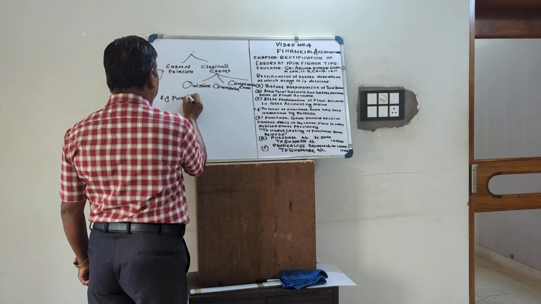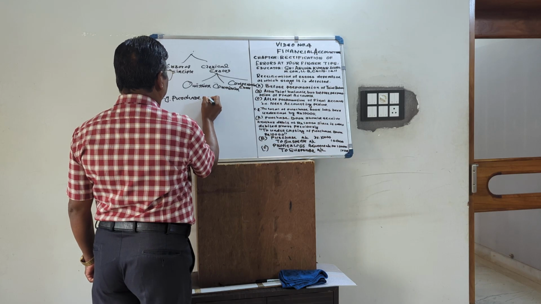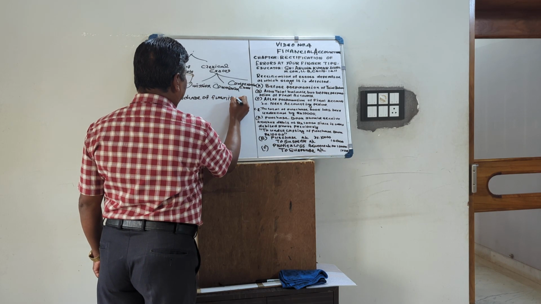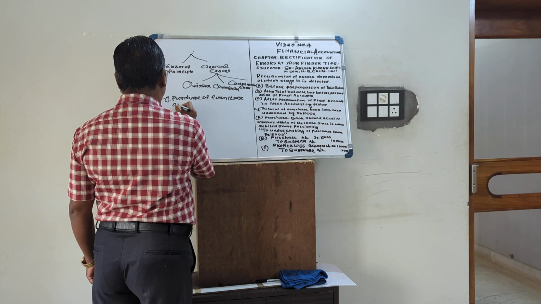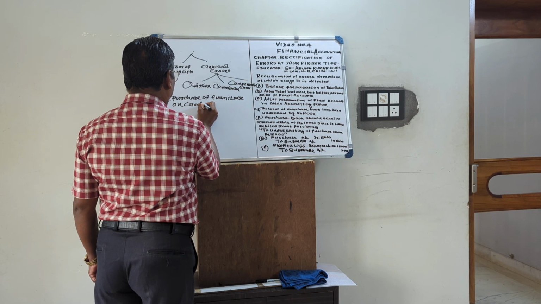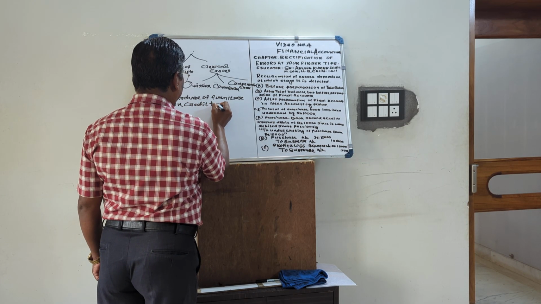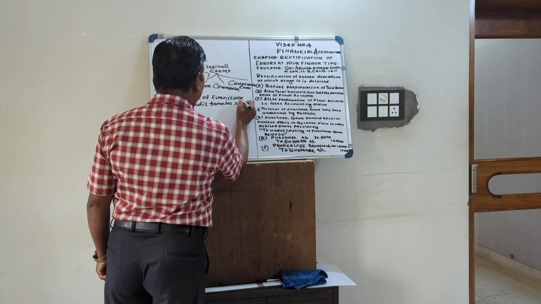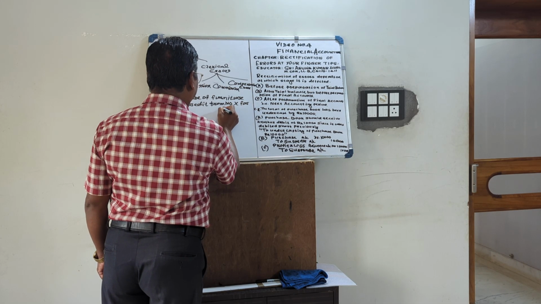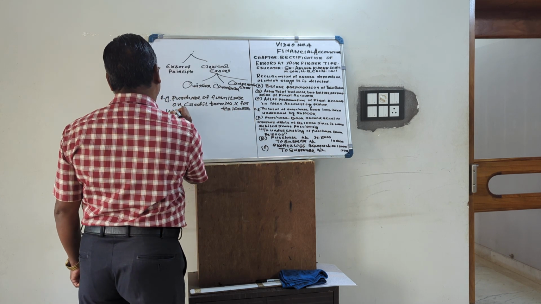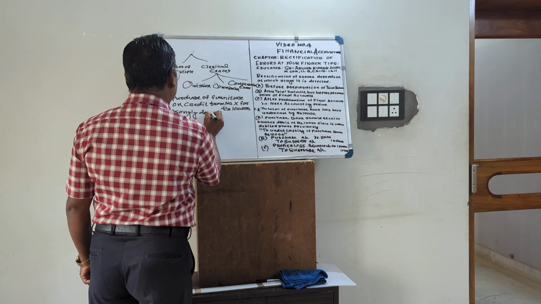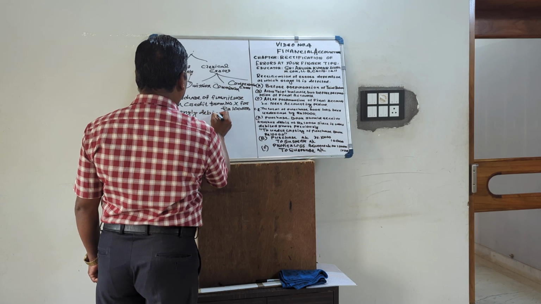purchase of furniture on credit from Mr. X for rupees 1 lakh. Wrongly debited to purchase account. This is error of principle.